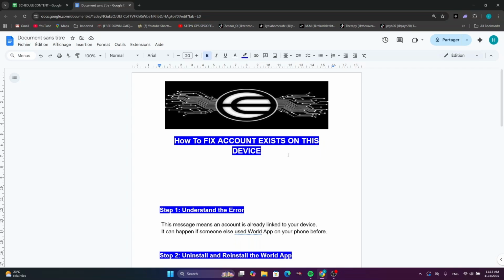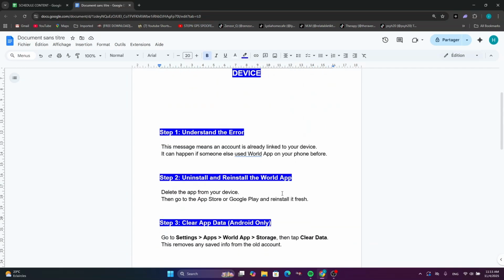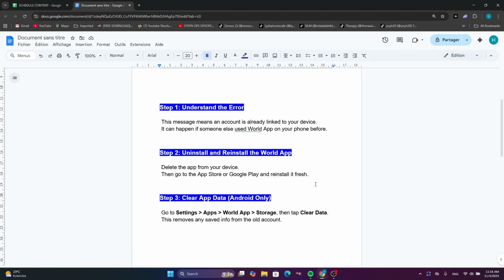How to fix account exists on this device. Now, first of all, we need to understand the error. So this message means an account is already linked to your device. It can happen, or it will happen, if someone else used the Word app on your phone before. Now, how to solve that?